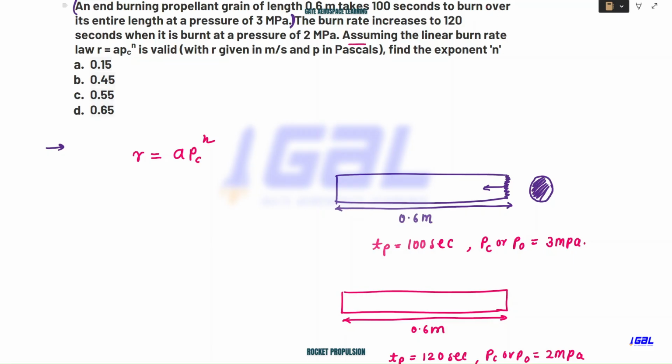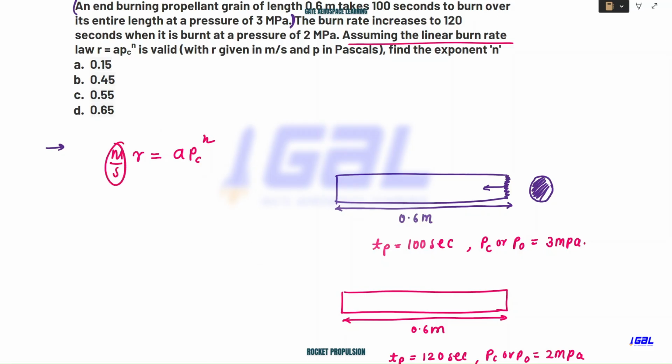So we had already seen this, right? They are saying it is valid with r given in meter per second when pressure is in Pascal. This is very restricted and stringent: you need to substitute pressure here in Pascal, and then you will get the r value in meter per second.